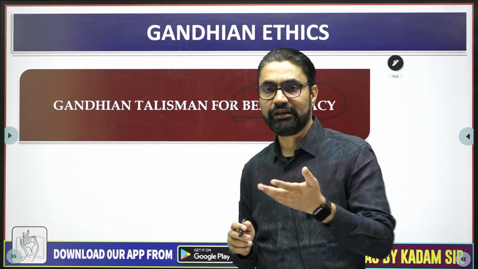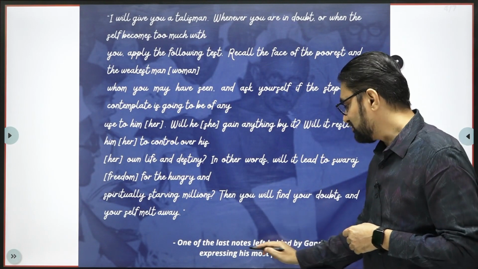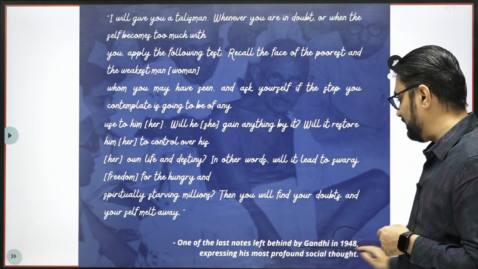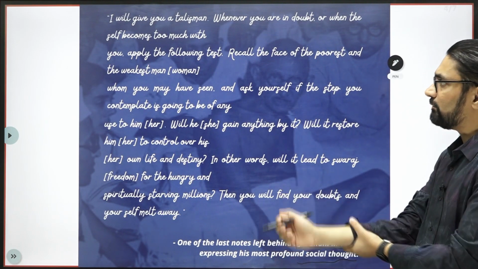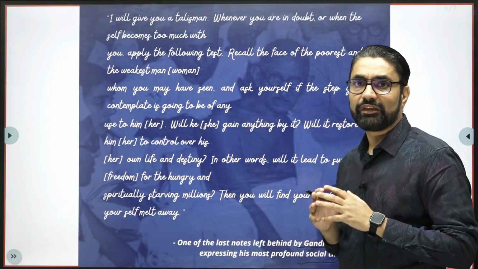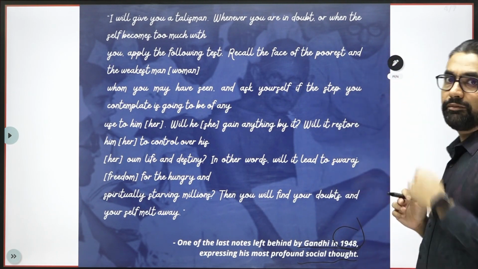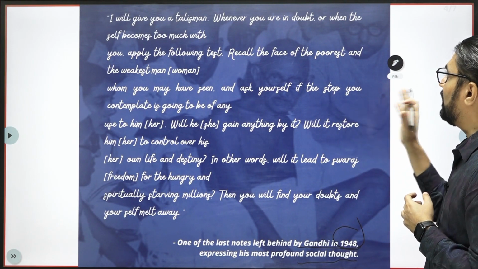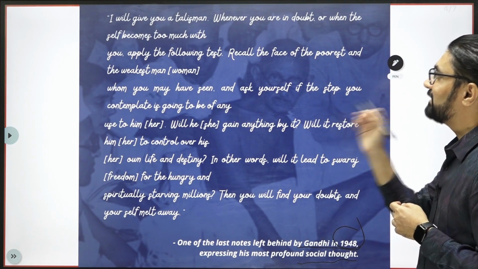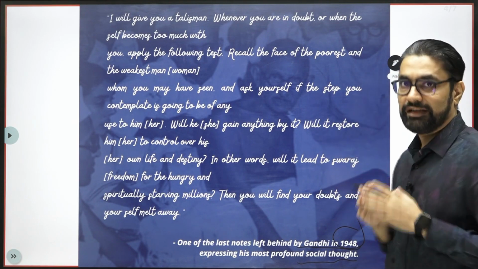So let's first read it in the language of Gandhi. This is one of the last notes left behind by Gandhi in 1948, expressing his most profound social thought. I will give you a talisman. He is telling the bureaucracy, wherever you are in doubt or when the self becomes too much with you, apply the following test.